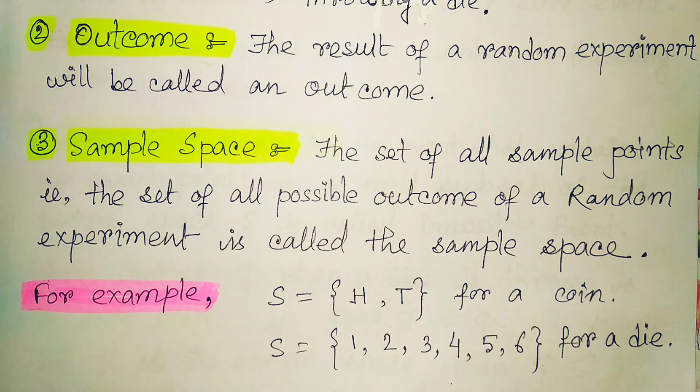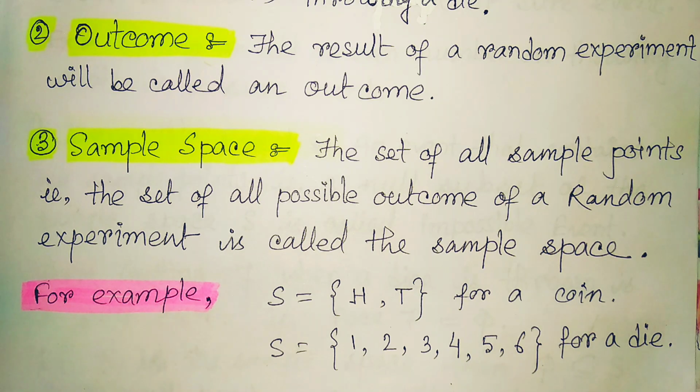If a coin is tossed twice, then what happens? There are a total of 4 different outcomes. In the first toss we might get a head, and in the second toss again a head. So this is one set of outcomes, head both times. Otherwise, you might get head in the first toss and tail in the second, or the reverse, tail in the first and head in the second.